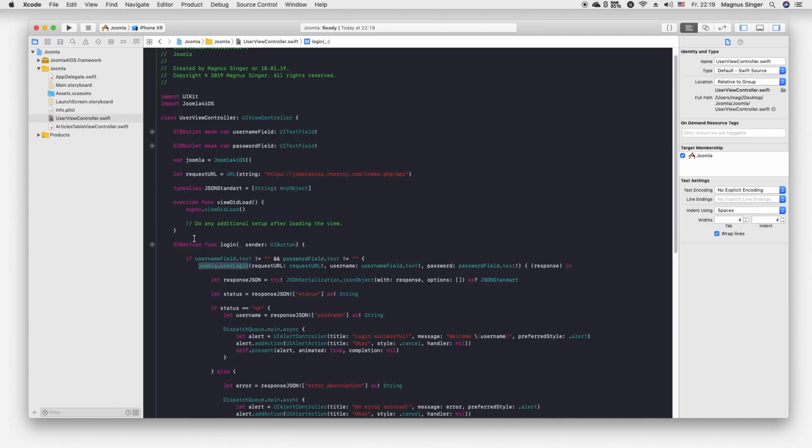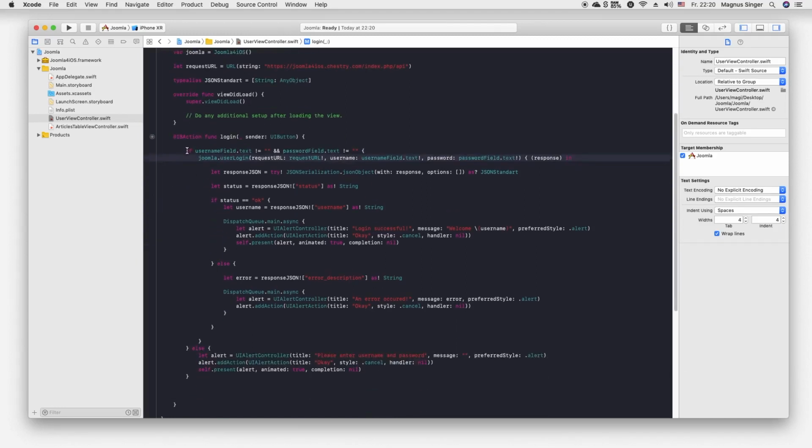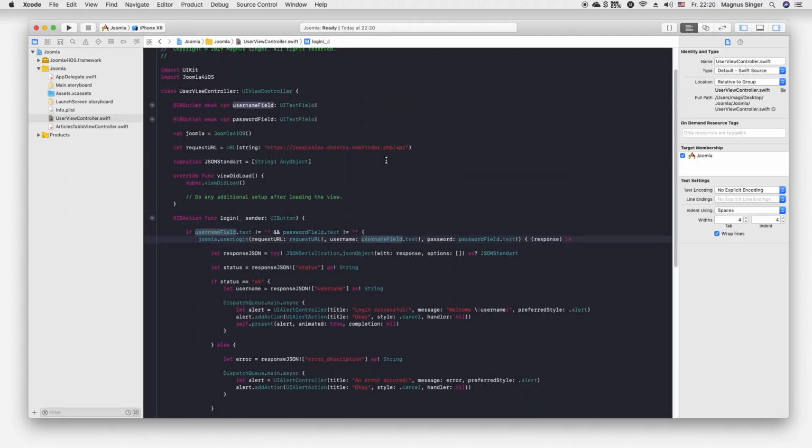So in the login function, when the user taps on the login button, we first check if there is input inside the username and the password field, and if not, we create an alert which says please enter username and password. And if there is input, we make a request to our Joomla backend with, of course, our request URL and the username of our username field and the password of our password field.